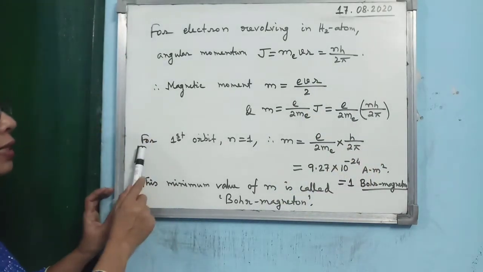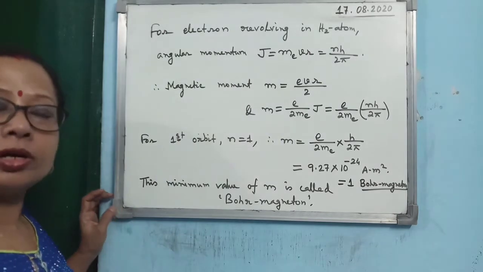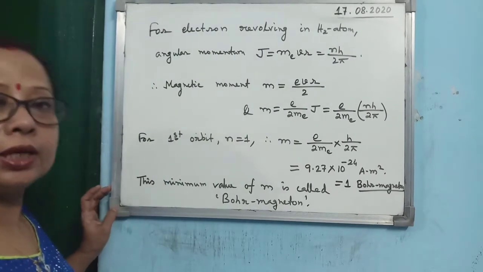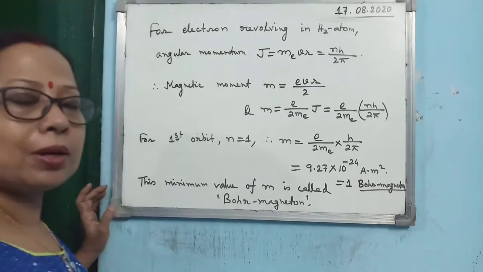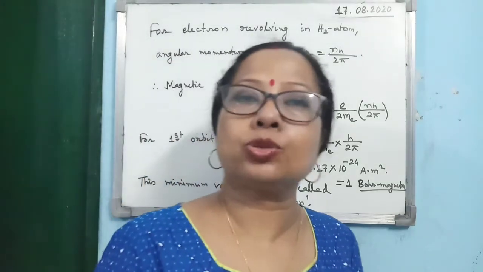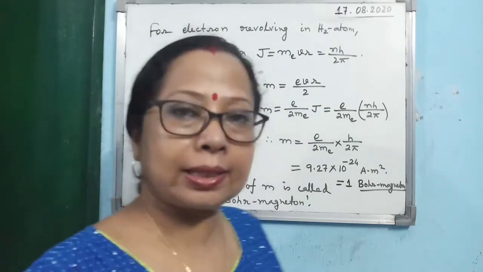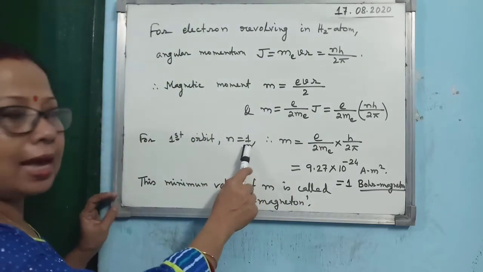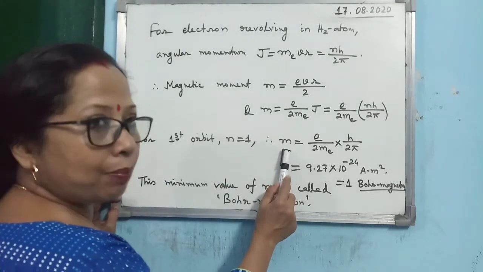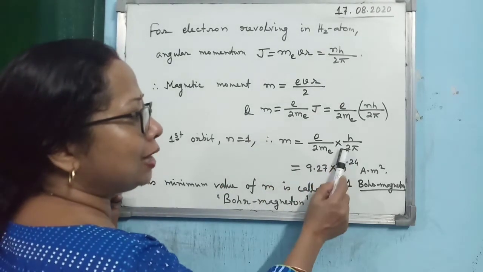Alright, now if you consider the electron in the first orbit of hydrogen atom, then what is the n value? 1. You know that the principal quantum number for the first orbit is 1, for the second orbit it is 2, like that, isn't it? So for the first orbit, if you put the value of n as 1, what is the magnetic dipole moment coming? e by 2 m_e, h by 2 pi.